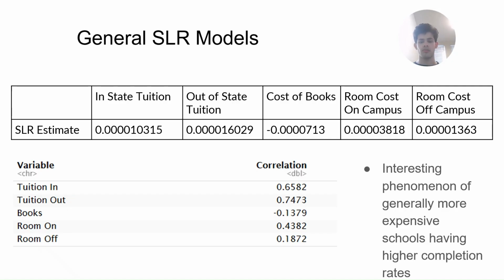Looking at the general SLR model, an interesting phenomenon is that generally more expensive schools have higher completion rates, with in-state tuition, out-of-state tuition, room cost on campus, and room cost off campus all having a positive correlation to completion rate. This could be due to the fact that higher completion rate schools could generally be more expensive and be better performing and just get better students that get through college.